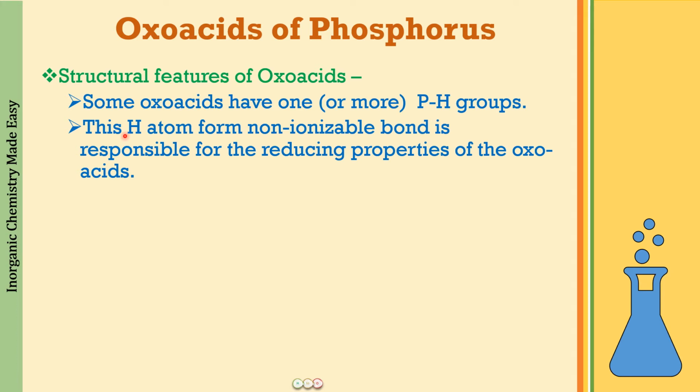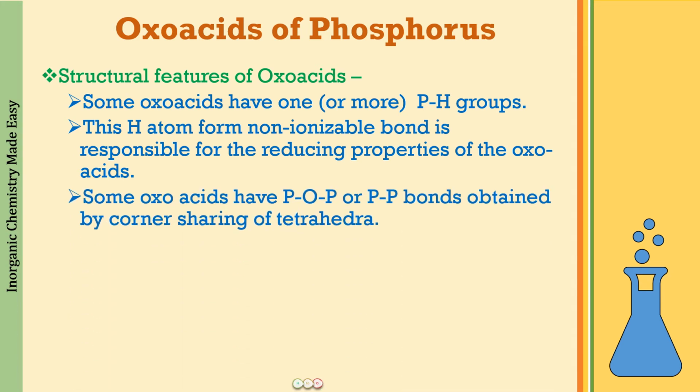Again, I will be talking more about this when we talk about the properties, but please, when we are drawing the structures, just keep a notice of the POH bonds and the PH bonds. These are going to be very, very important. Many questions are framed from these. Alright, now the next thing you can also see in some of the oxo acids is a POP bond or a PP bond, when there are going to be 2 phosphorus atoms present in a molecule, and these bonds will be obtained by the corner sharing of a tetrahedra. So this is going to be present at one of the corners for each phosphorus tetrahedra. Okay, so as you can see here, we have a POP bond formed like this.